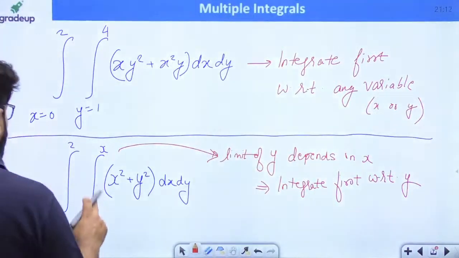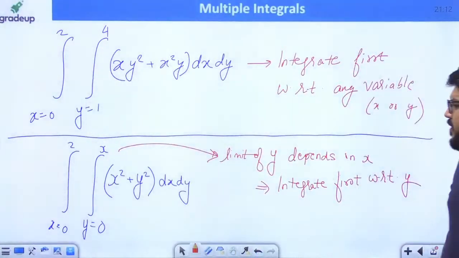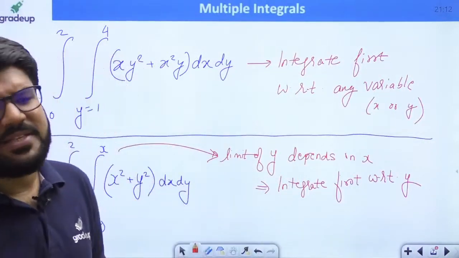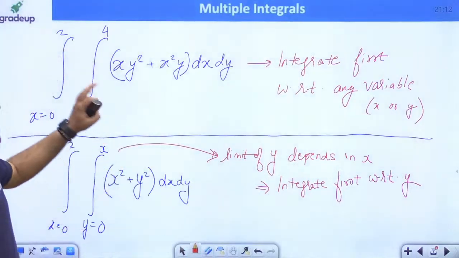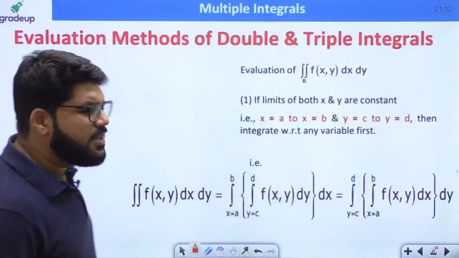That is compulsory. Here you cannot integrate with respect to x, you have to integrate only with respect to y. But whenever both the limits are constant, it does not matter whether you integrate with x or with y, both are going to give you an equivalent answer.